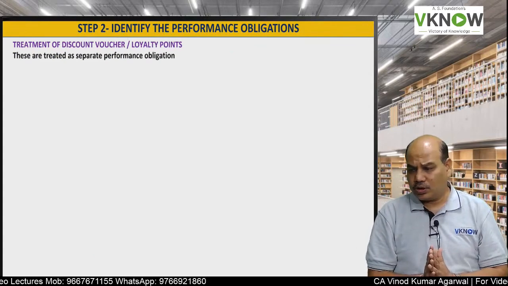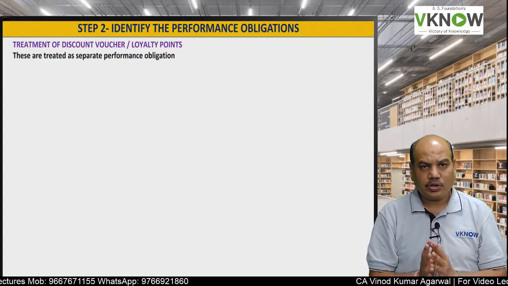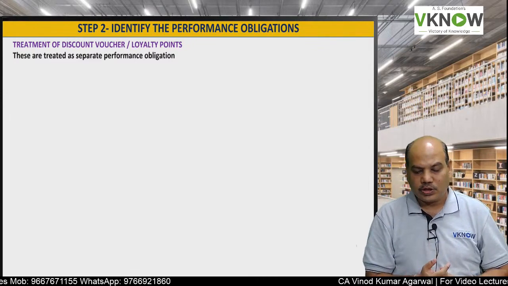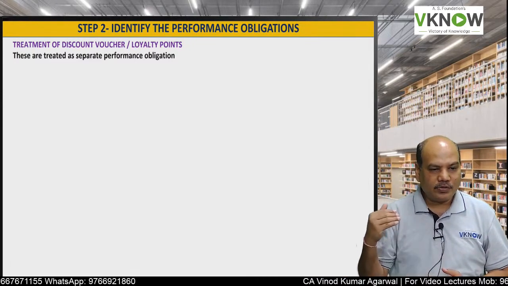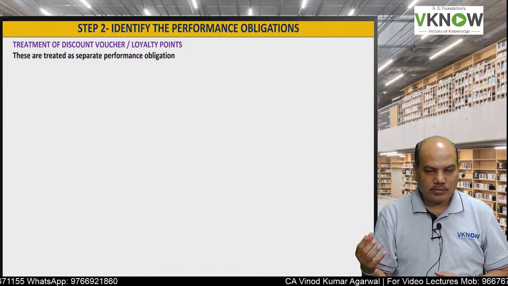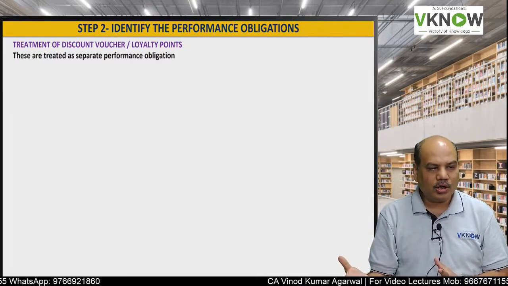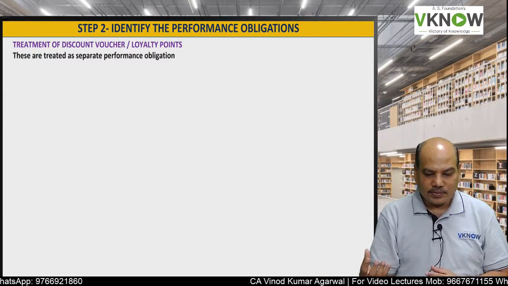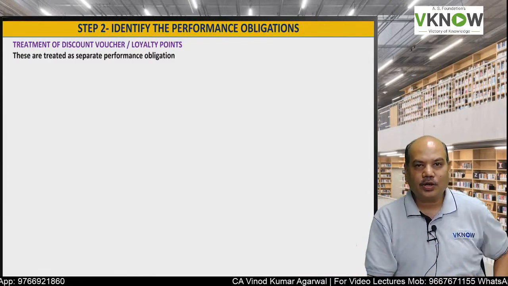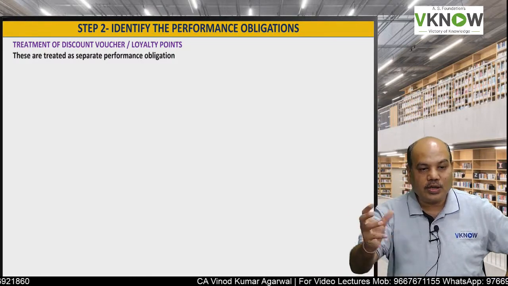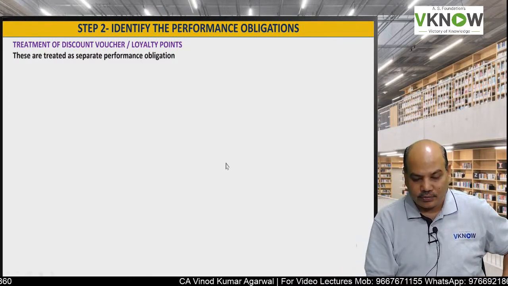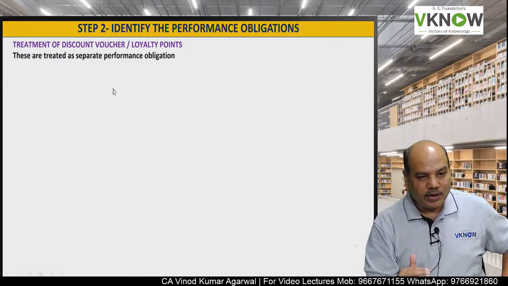One typical question comes in the exam about the accounting treatment of discount vouchers or loyalty points. Nowadays when you go to a shopping mall or even online, when you buy something you also get a discount voucher, coupon, or loyalty points which you can redeem at a future date. So what is the treatment for that?